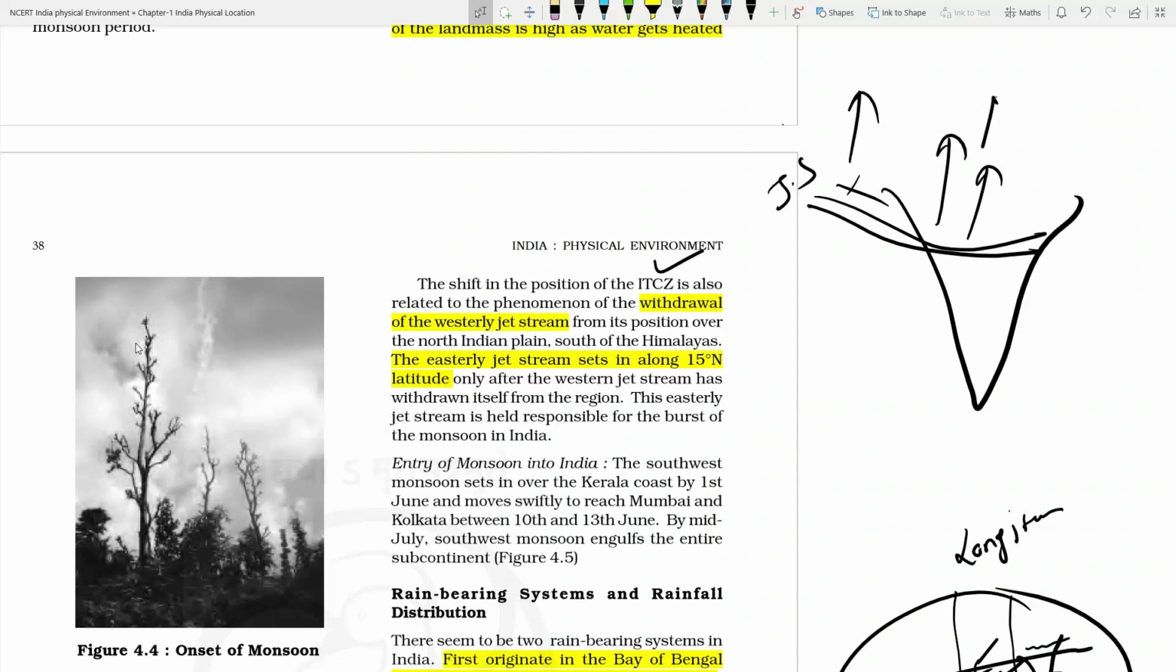Now it will be blowing on the northern side of the Tibetan highland. It is not getting bifurcated.